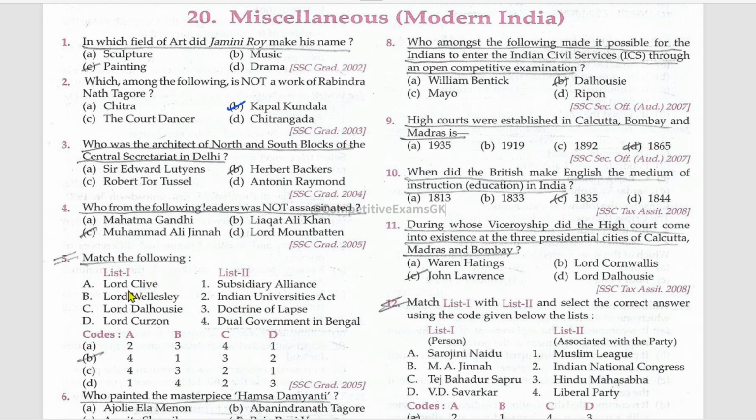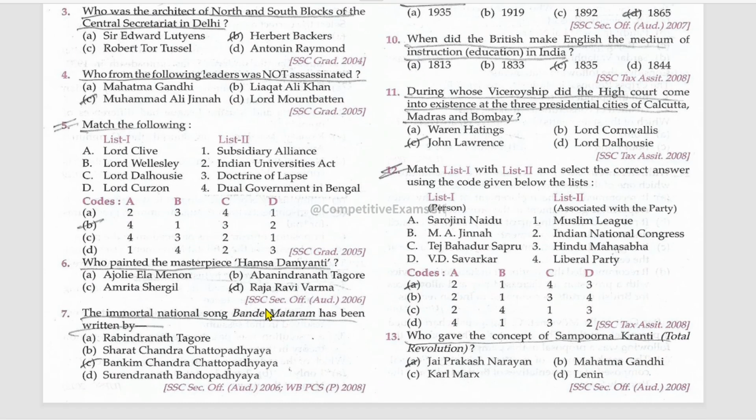Match the following. Lord Clive, related to dual government in Bengal. Lord Wellesley, subsidiary alliance. Lord Dalhousie, doctrine of lapse. Lord Curzon, Indian Universities Act.